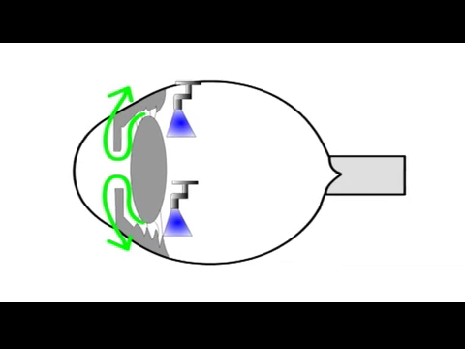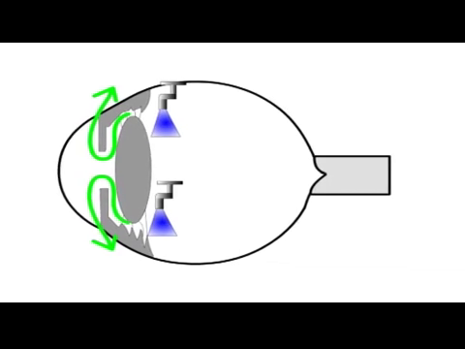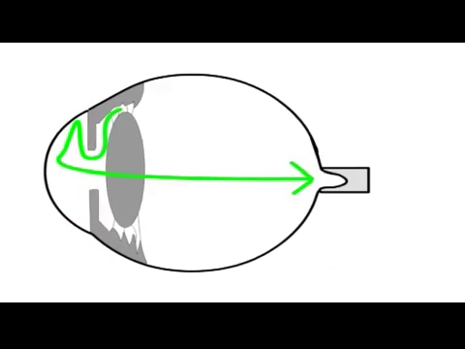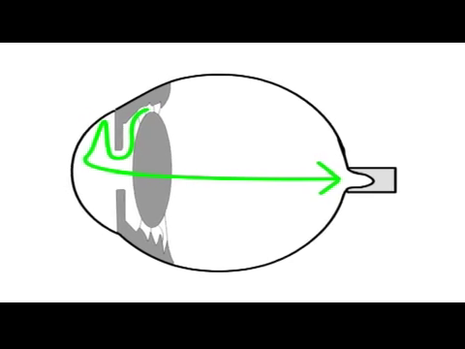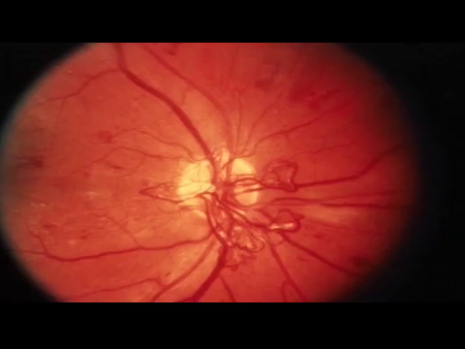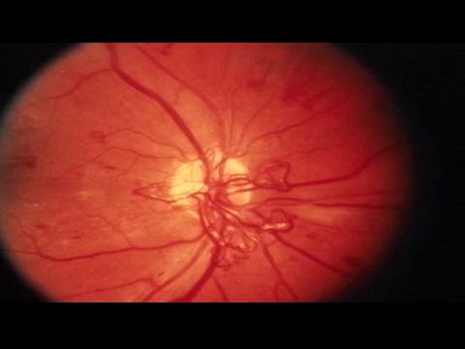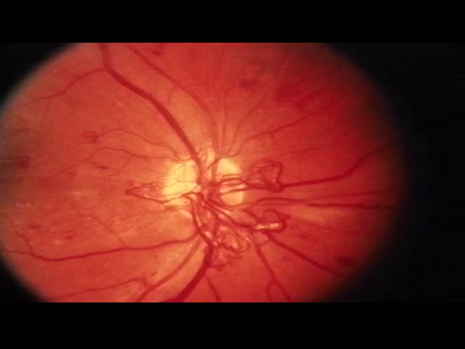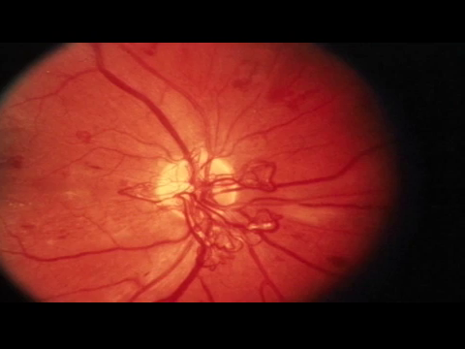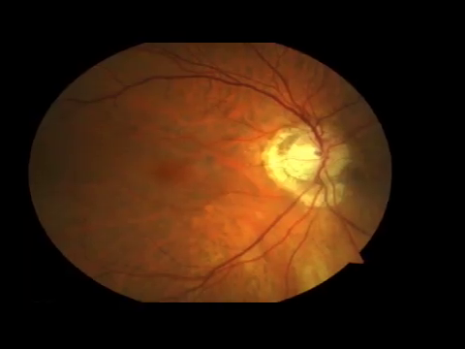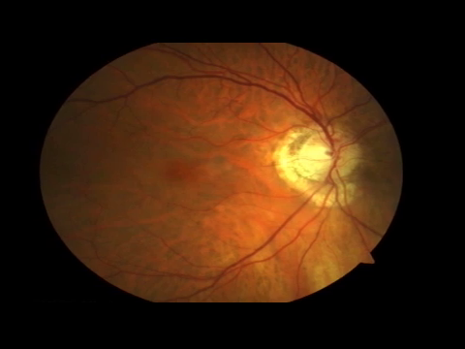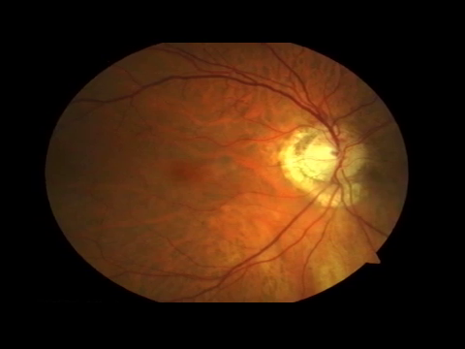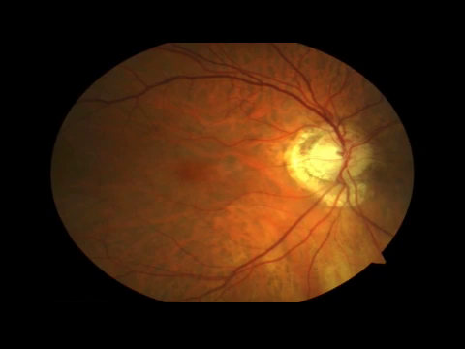Also, if the sink's faucet is on too high, the water may overflow. Again, if the system were a closed system, the pressure within the sink would increase. Likewise, if too much fluid is being produced within the eye, the intraocular pressure may become too high. In either event, since the eye is a closed system, if it cannot remove the increased fluid, the pressure builds up and optic nerve damage may result.